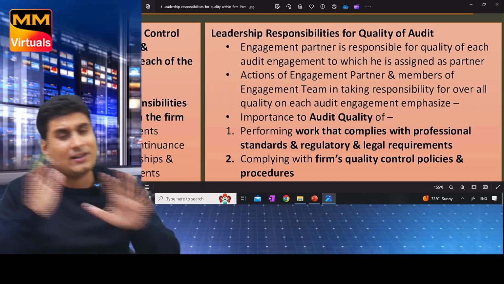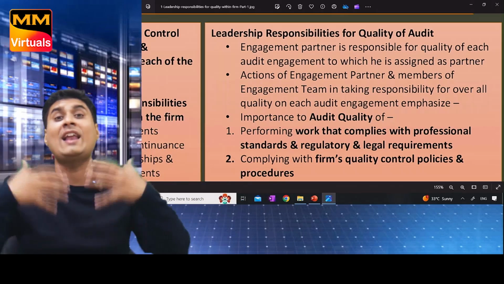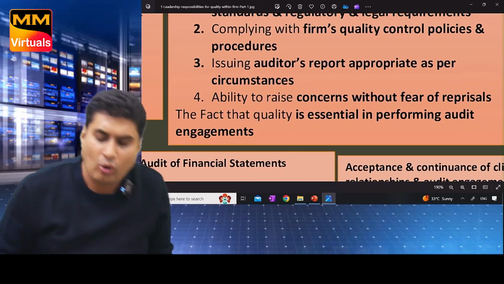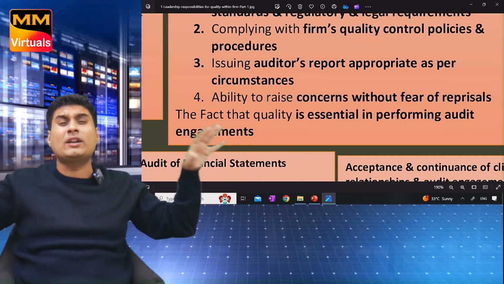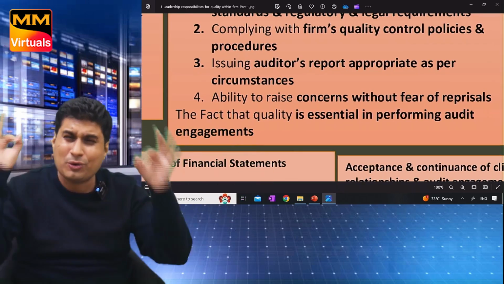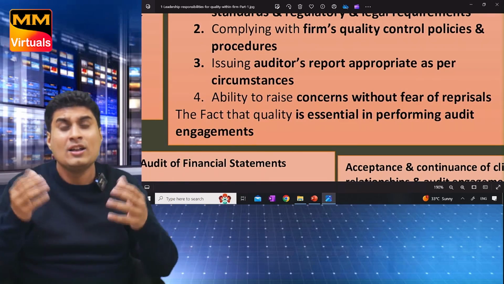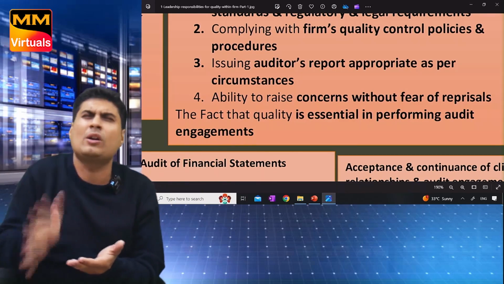Actions of the partner and team. Both partner and team shall emphasize, okay, come here, quality is essential in performing audit engagement. They should know that quality is important. We want to do excellent audit. Okay, so quality is essential in performing audit engagement.